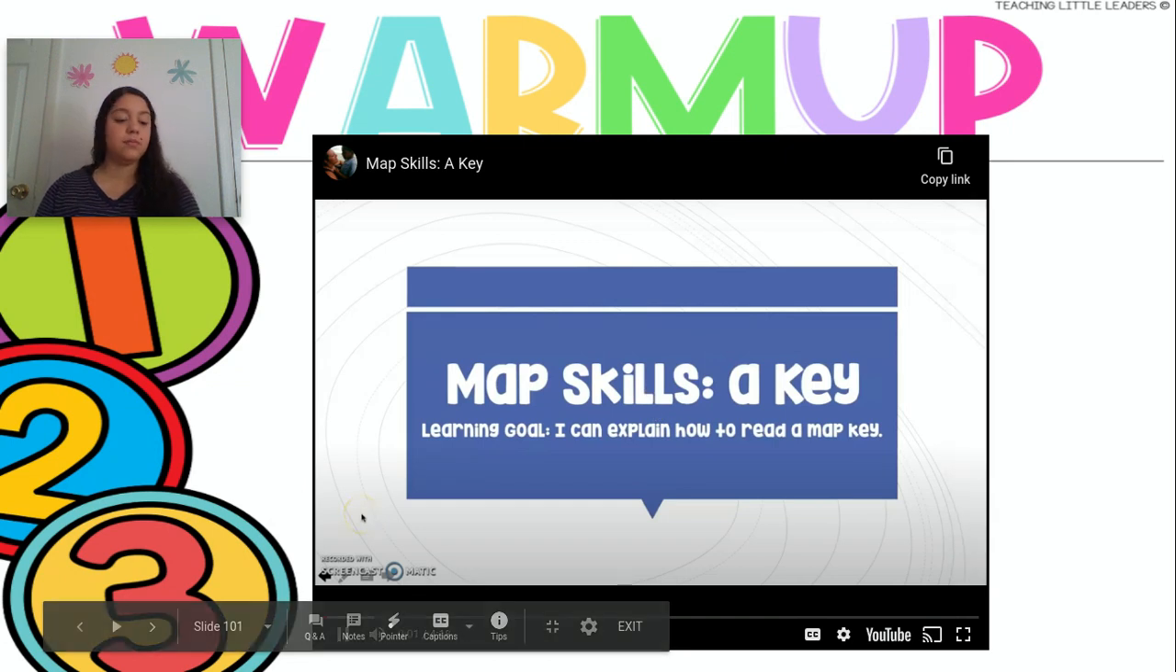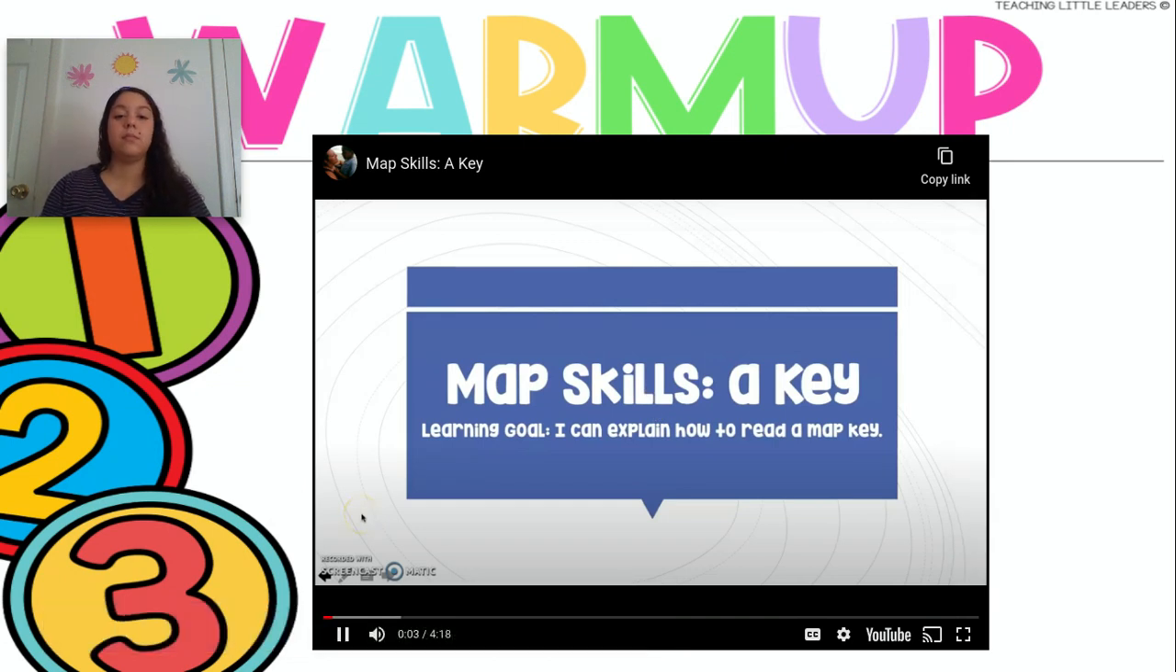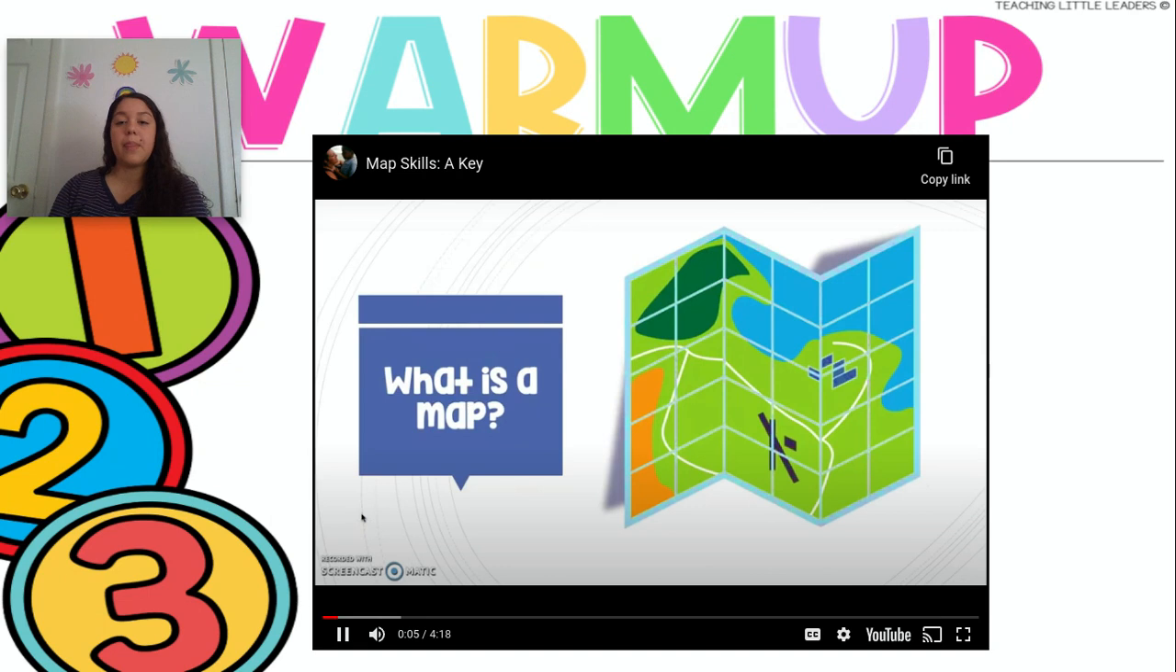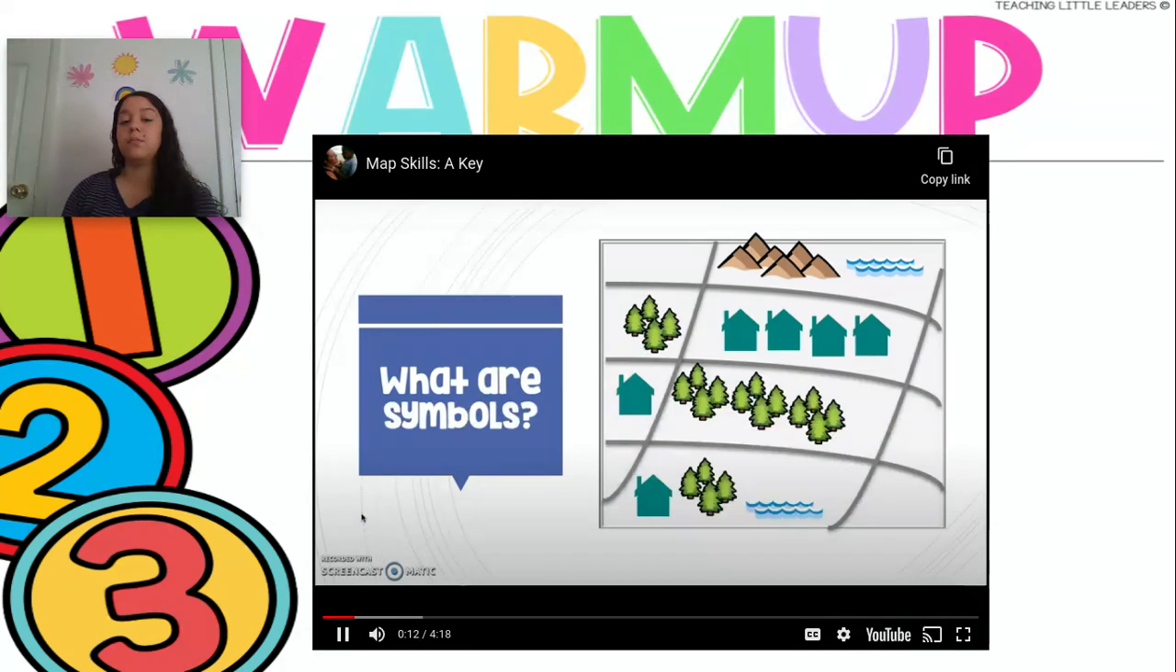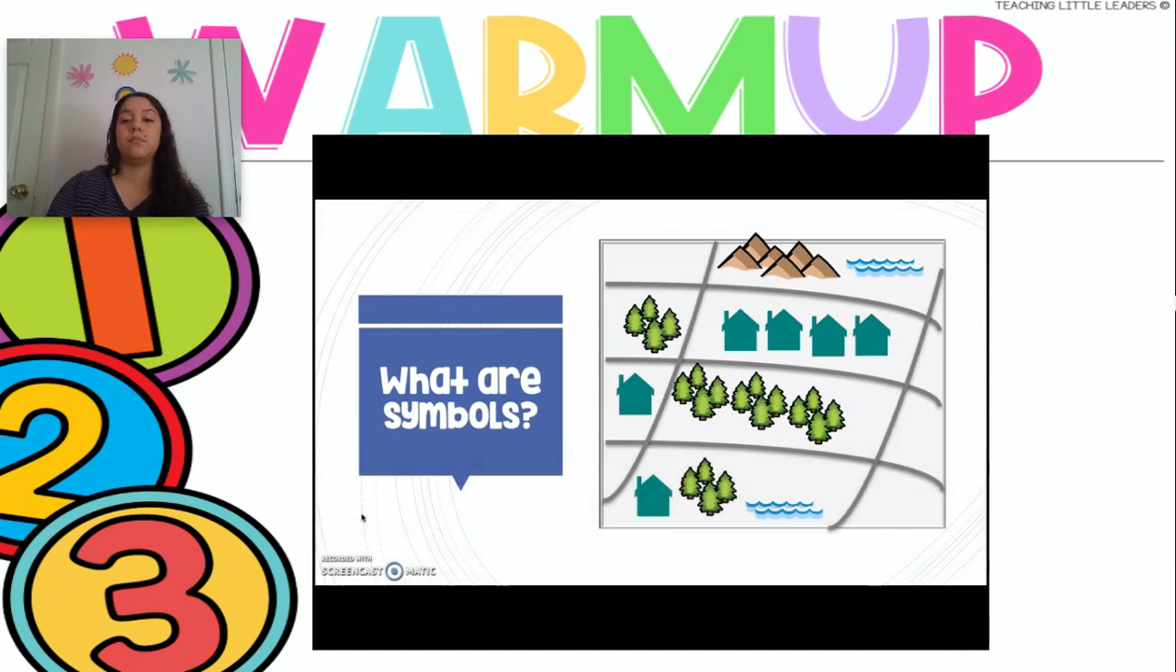Hi friends, today's lesson is all about map skills. A key. What is a map? Well, a map is a drawing of a place from high above. Sometimes when you look at maps, you might see a whole bunch of little pictures on them. What are those there for, I wonder? Well, those are actually symbols. A symbol is a picture that stands for or represents something else.